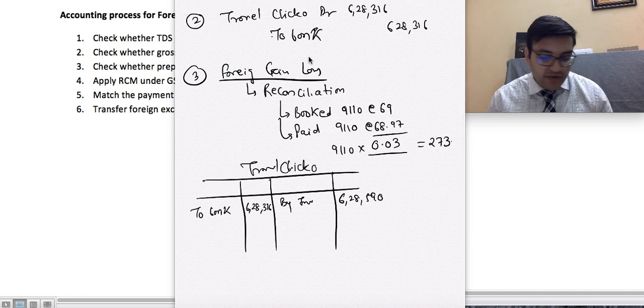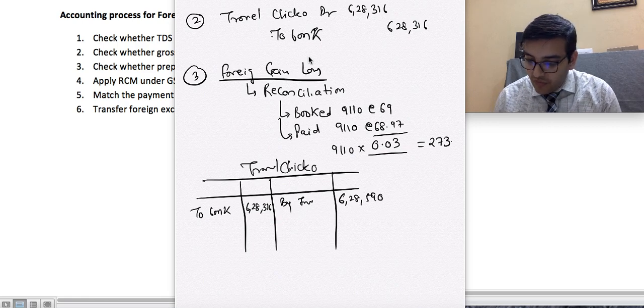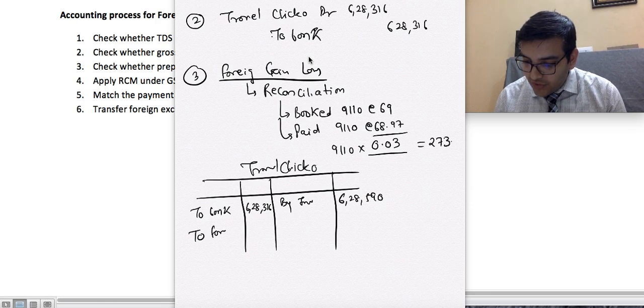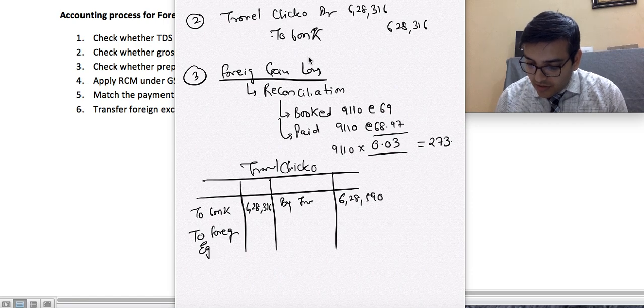Now let us see the difference. What is the difference between the two? 628,590 minus 628,316, 274 rupees. Exact. So this will transfer to foreign exchange gain loss. Foreign exchange gain loss 274, and the total will match.